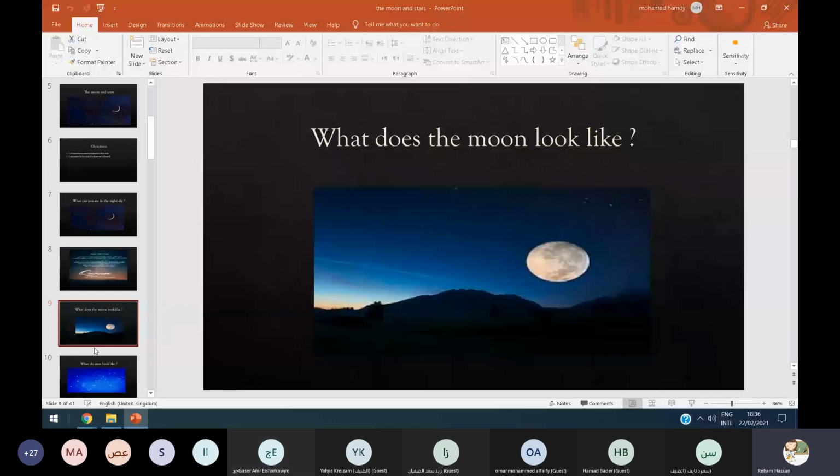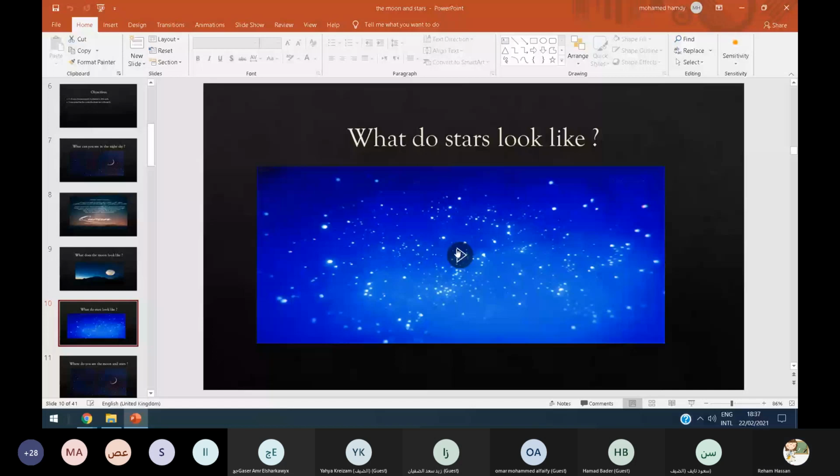Super boy. So if we look at the moon, we can see it's a round shape or like a crescent, and it is maybe white sometimes. But what do stars look like? The stars are very small and can make their own light. If we look at the star, we can see the light from the star.